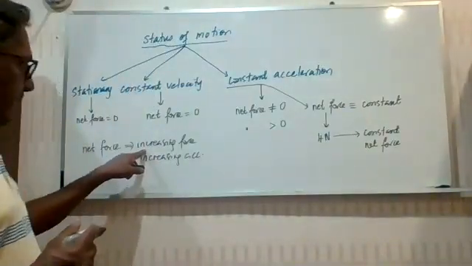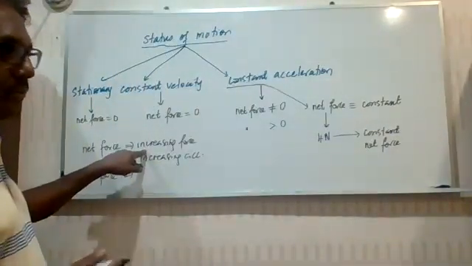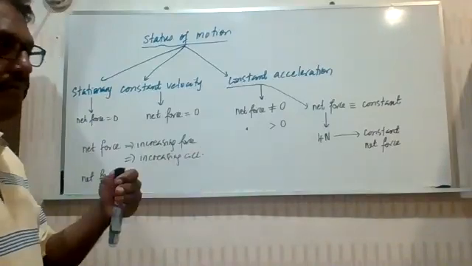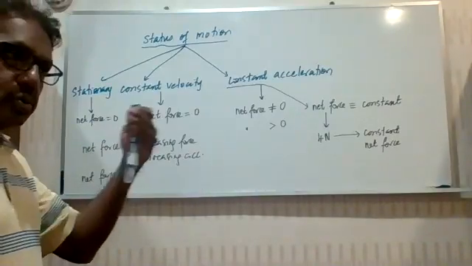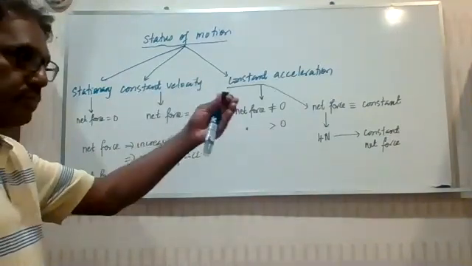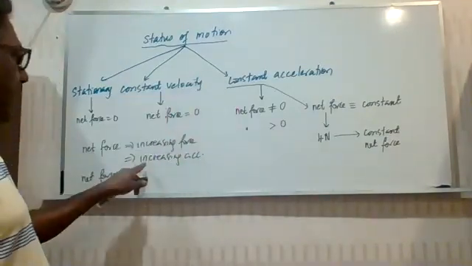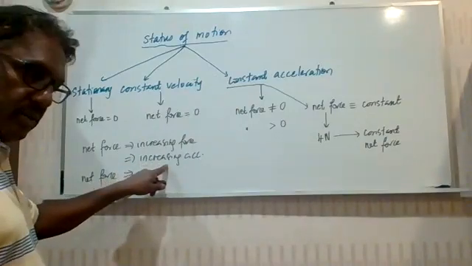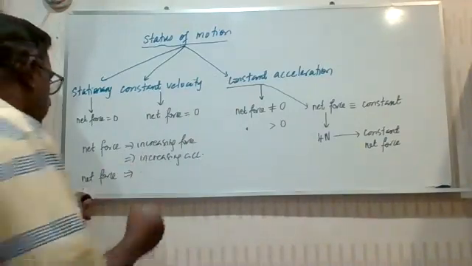In this case, the net force could have started with 8 Newton. As the object moved forward, 8 Newton net force increased to 12 Newton, increased to 50 Newton, increased to 70 Newton. Accordingly, the acceleration also increased. That's how you get the increasing acceleration.